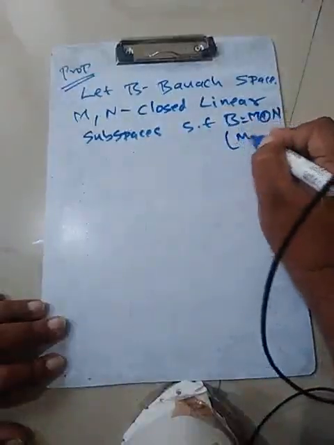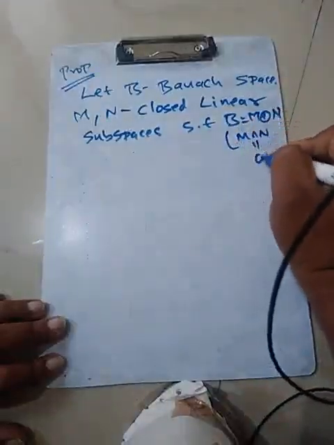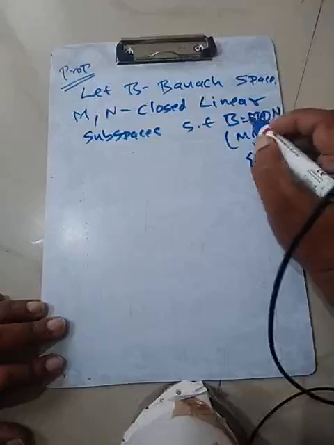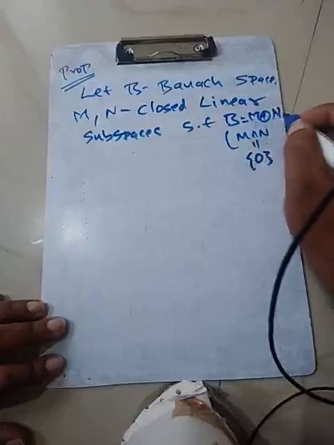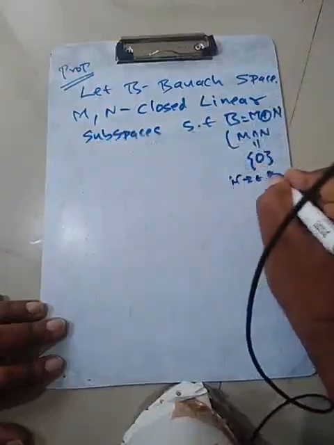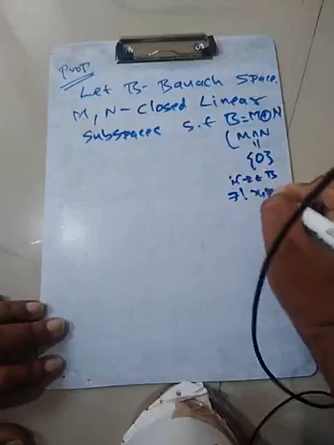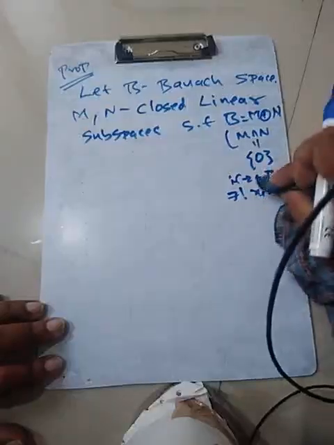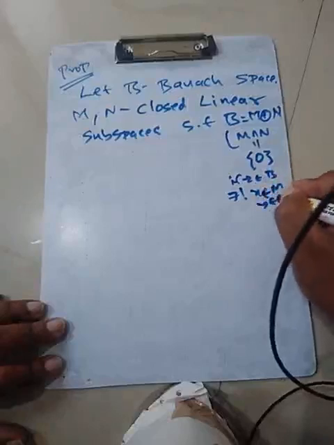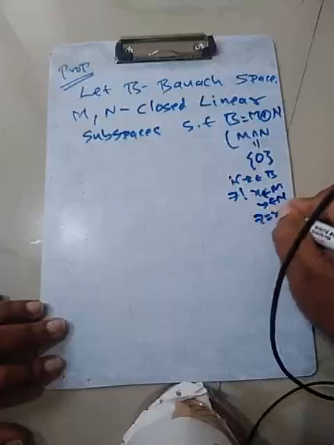It means that M intersection N as a subspace is the singleton 0, and every element of B can be written as a unique linear combination of elements in M and N. So if Z belongs to B, there exist unique X in M and Y in N such that Z is equal to X plus Y.